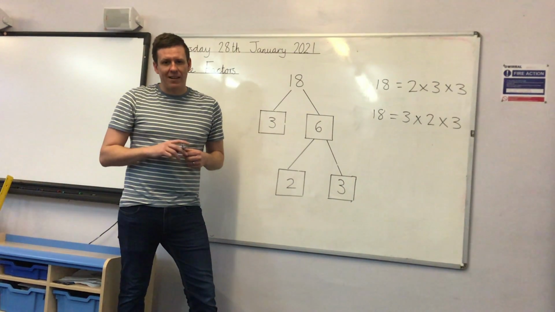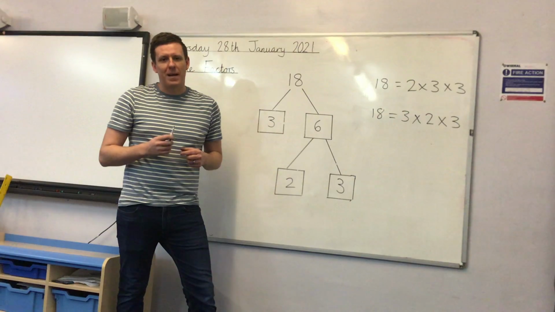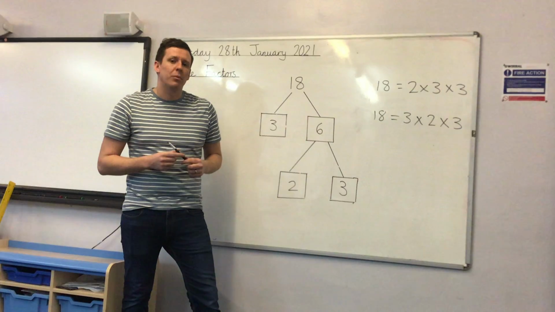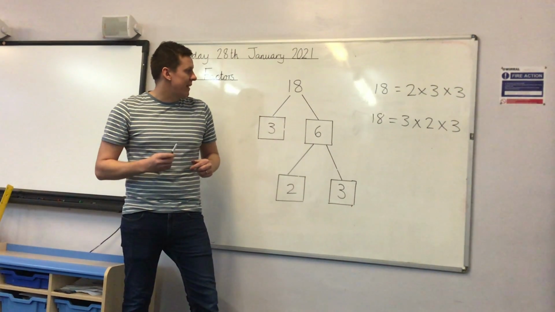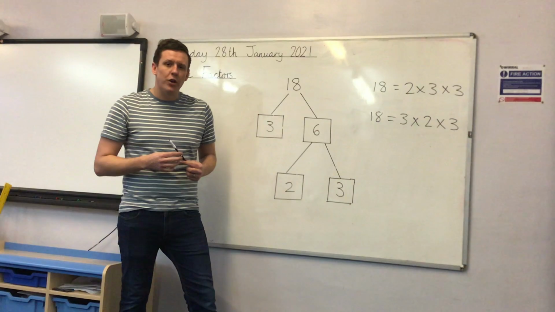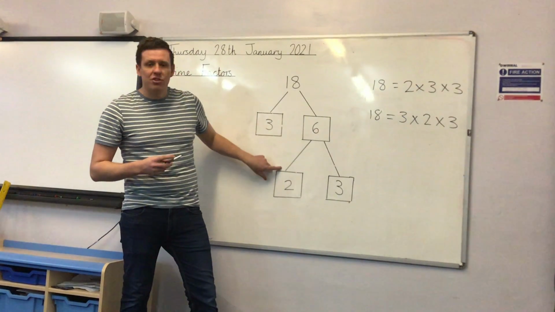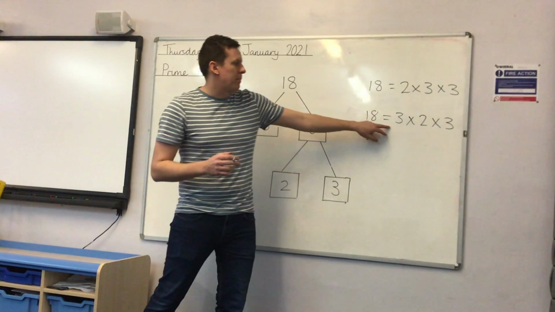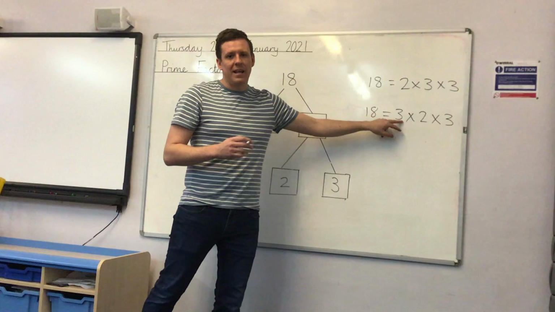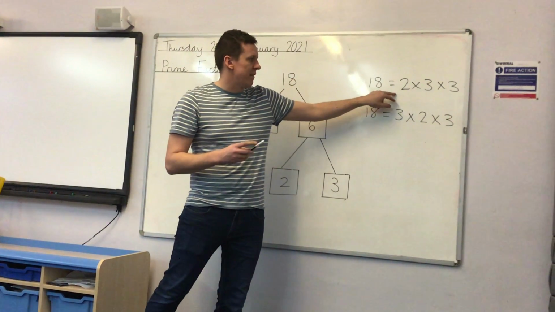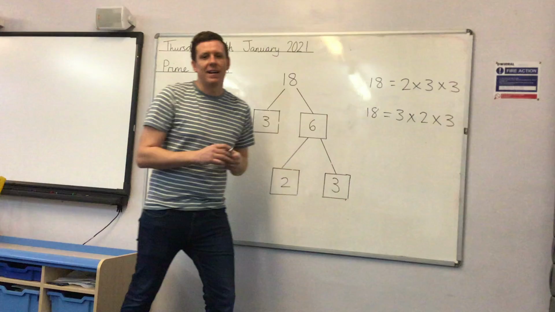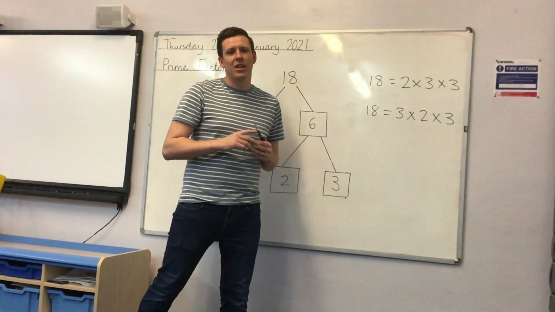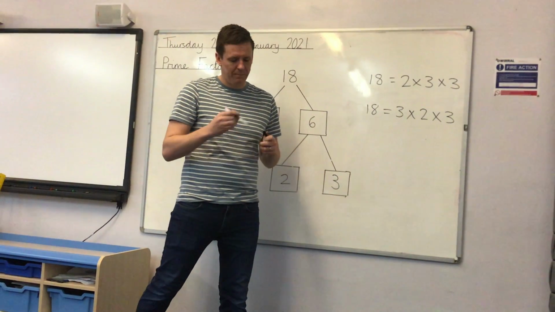So we've posted some factor trees onto our School Spider for you to have a look at, with some examples already completed to help you with this. But what we want you to do, Year 5, is find the prime factors for each of the numbers using your factor trees, and can you express those numbers as the product of their prime factors. So in other words, Year 5, if we multiply the prime factors together, we get our starting number. There's some examples online and a PowerPoint to explain how to do it.